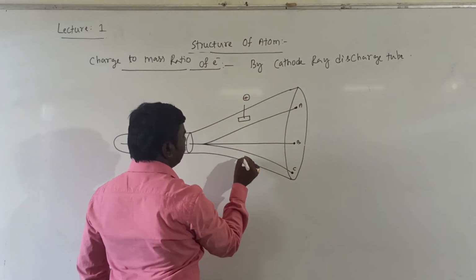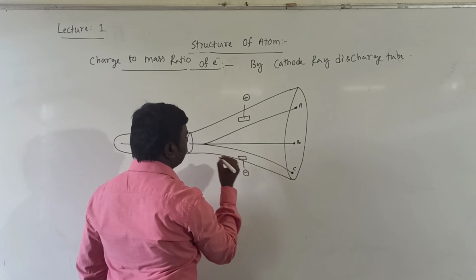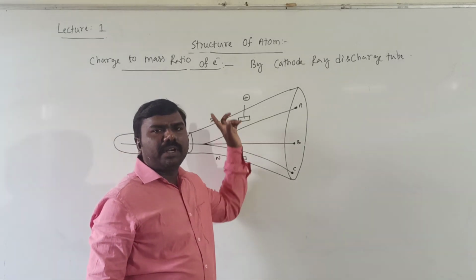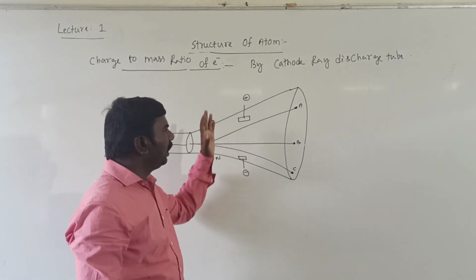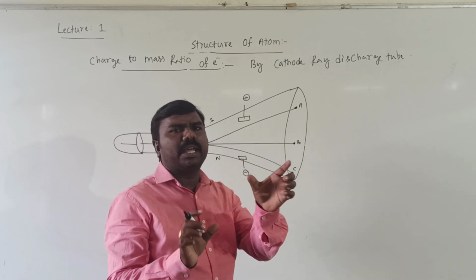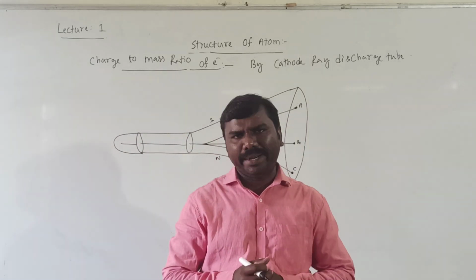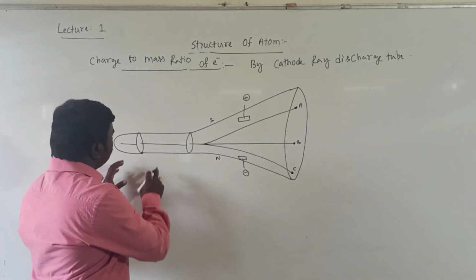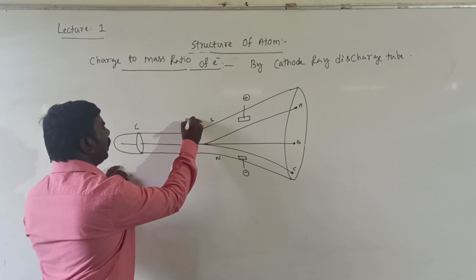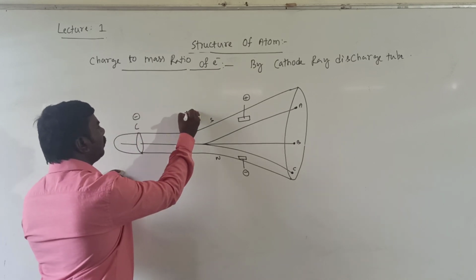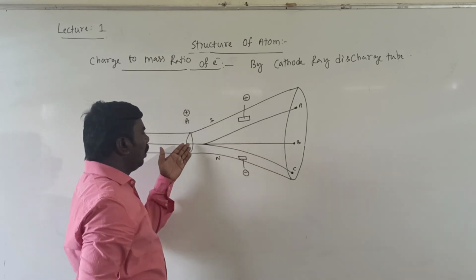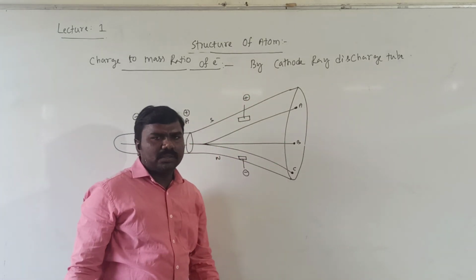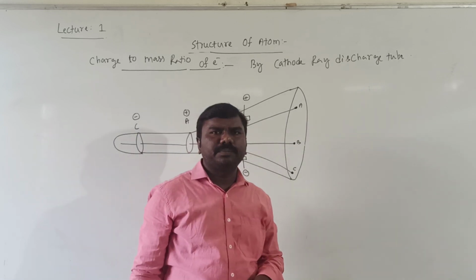Now there is an electrical field, plus and minus, and a magnetic field, north and south, in different directions, x direction as well as y direction. They started to do the experiment. These are cathode rays, this is cathode, this is anode, negative and positive. The rays travel through the holes in this direction, and a few rays are deflected.